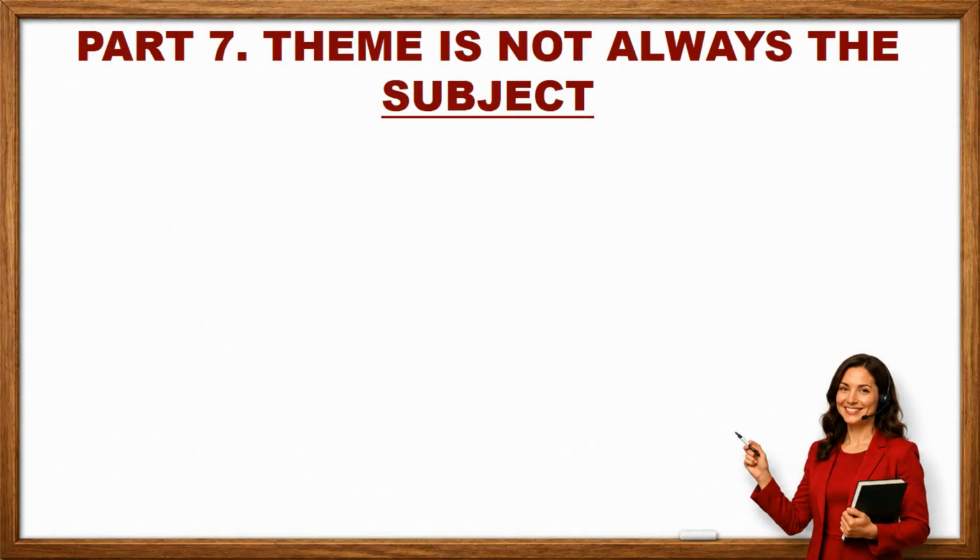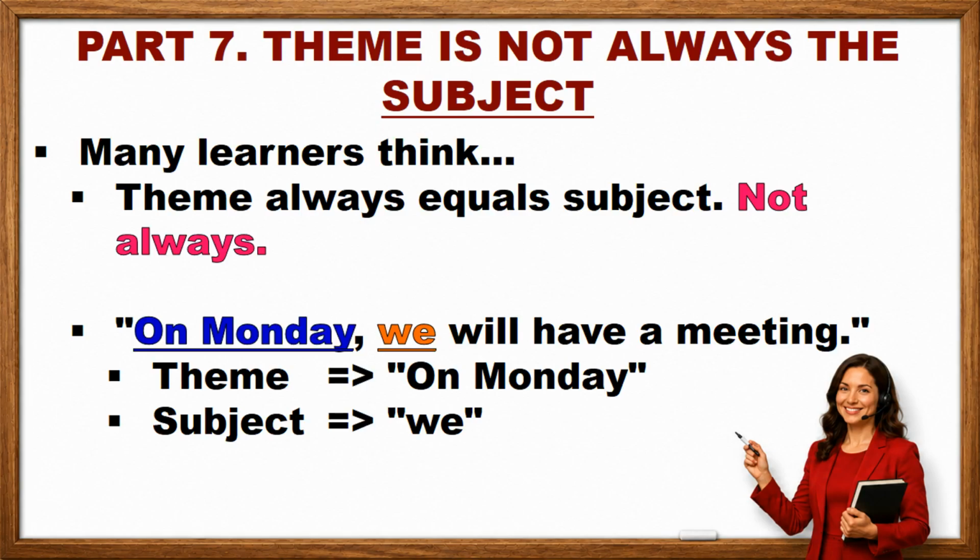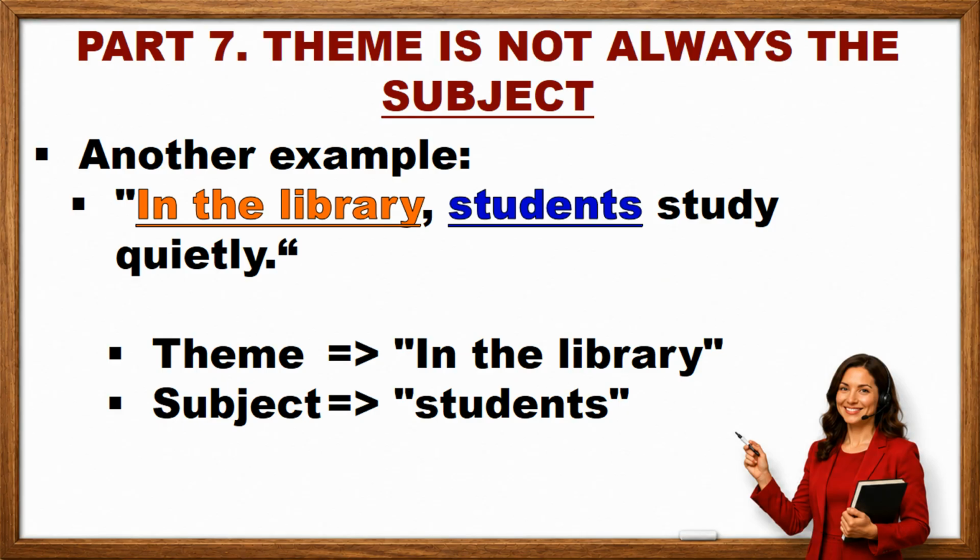Part 7. Theme is not always the subject. Many learners think theme always equals subject. Not always. Look. On Monday, we will have a meeting. Theme: on Monday. Subject: we. Different. Another example. In the library, students study quietly. Theme: in the library. Subject: students. The sentence starts with location. That location becomes the theme. Interesting, isn't it?